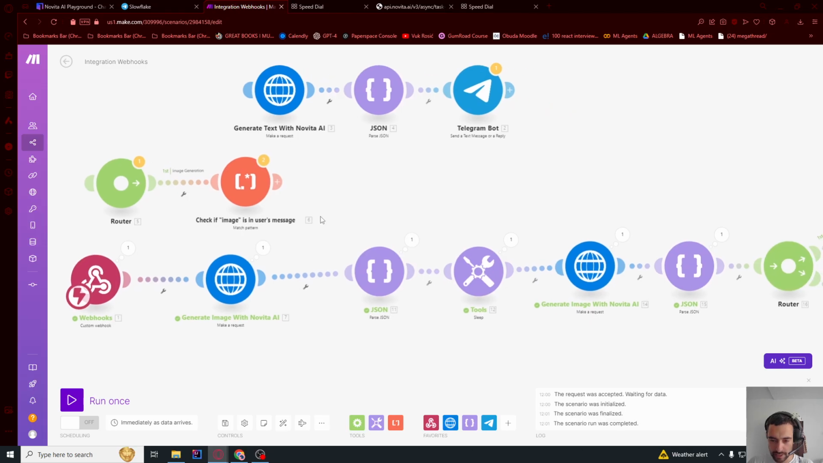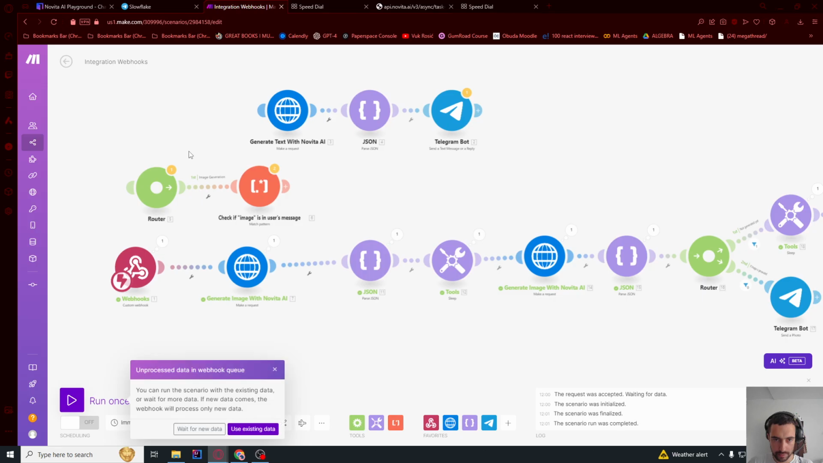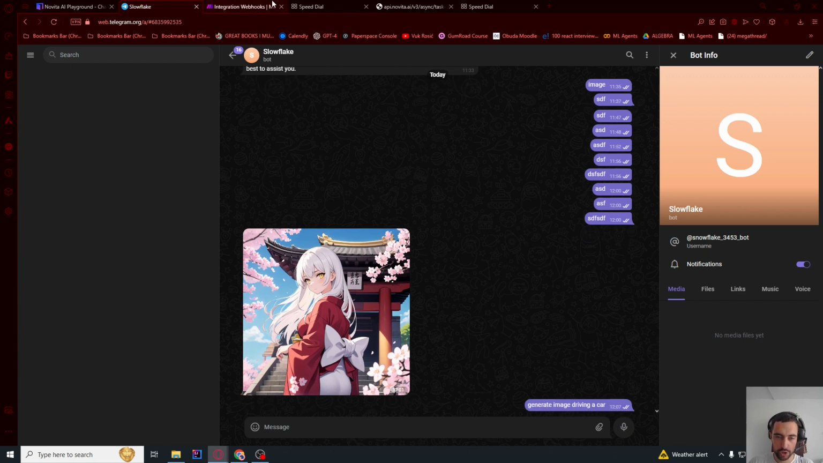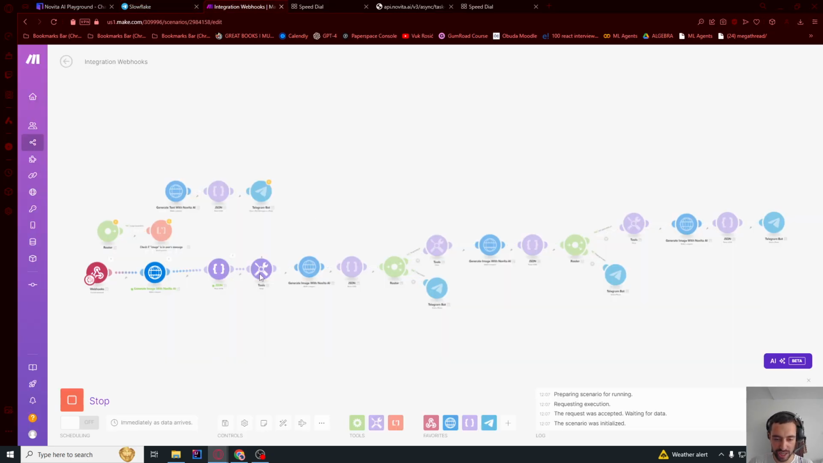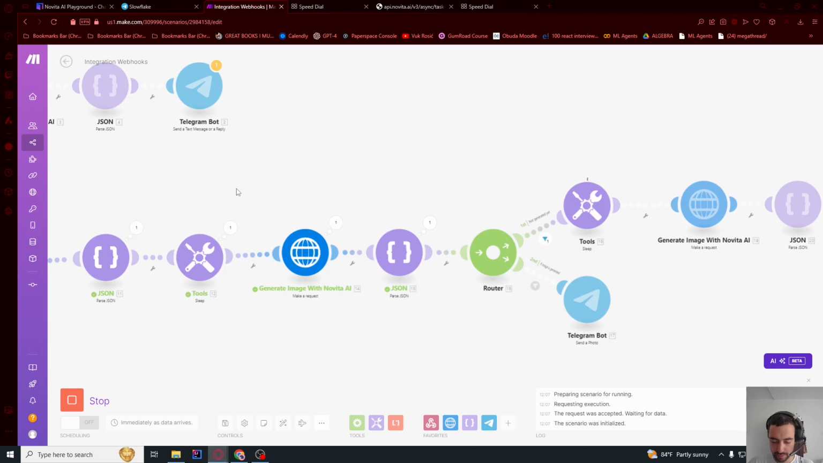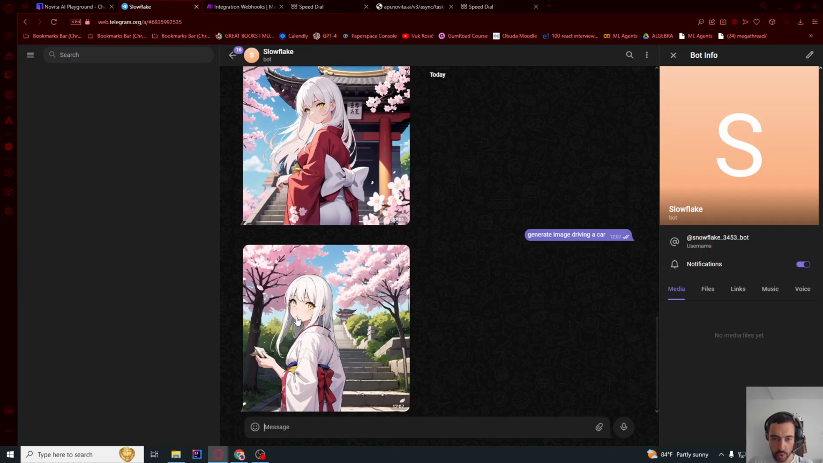So let me just run this once now and wait for new data. And I'm just gonna say driving a car, or generate image driving a car. Or I could have said give me image of you driving a car. It doesn't matter. This will be appended into the prompt. Okay, so there is no car here.